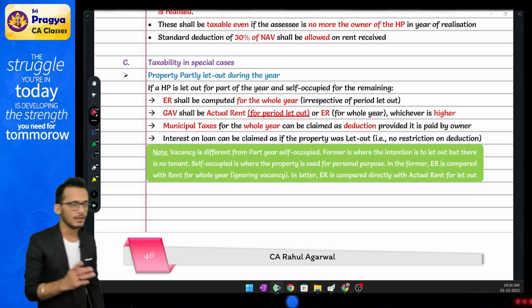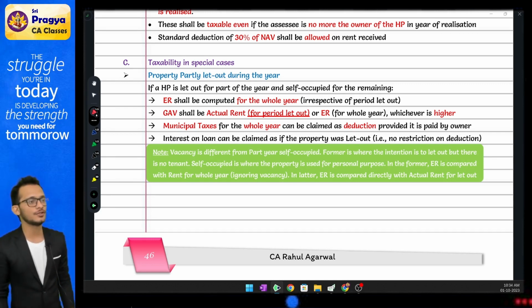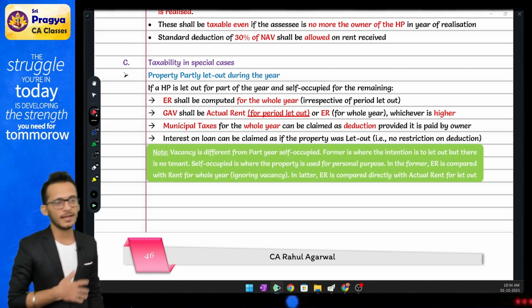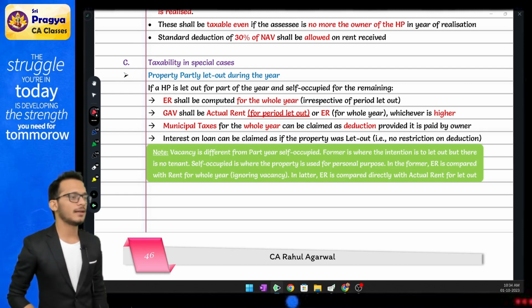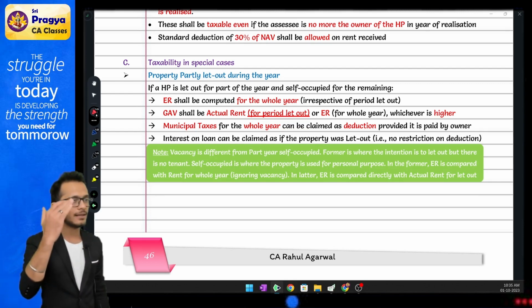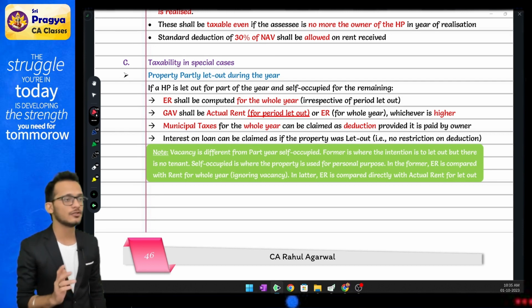Yes? Last scenario, the house is jointly owned. Two owners are there of the house. In that case, I will recommend you do one thing. You take till NAV, assuming there is only one owner.